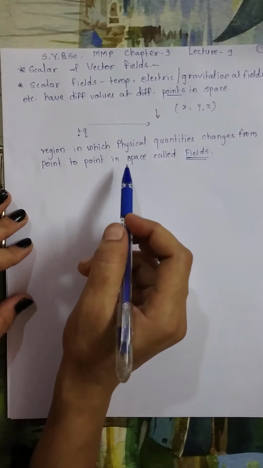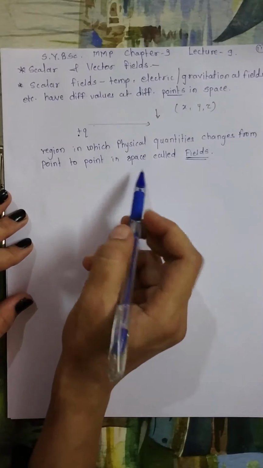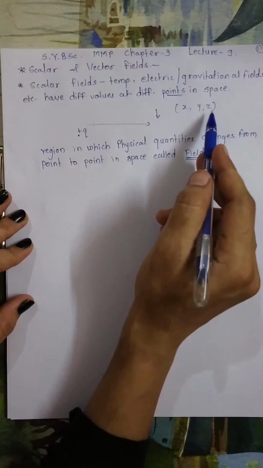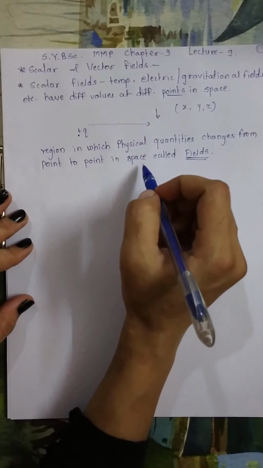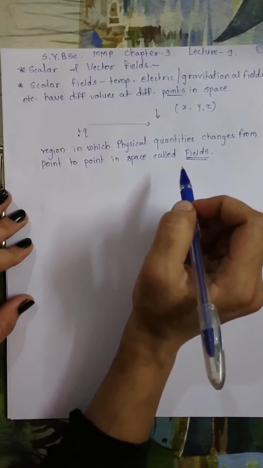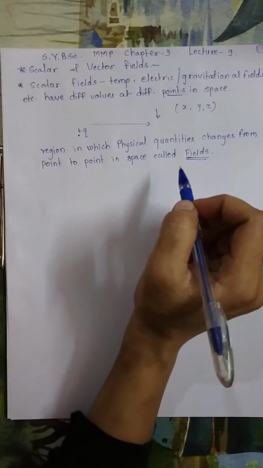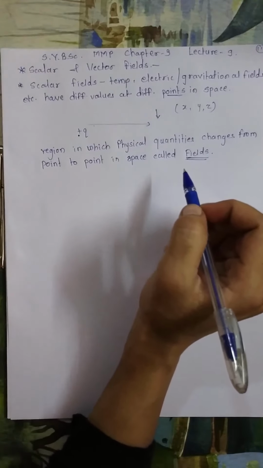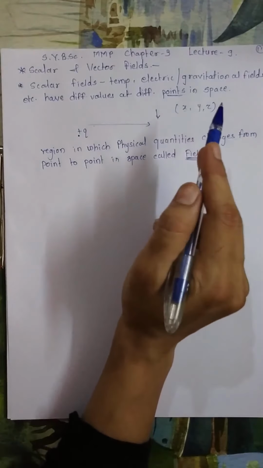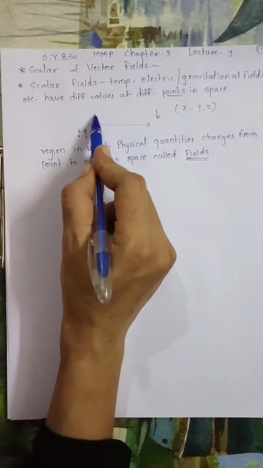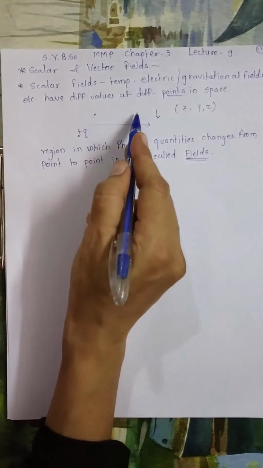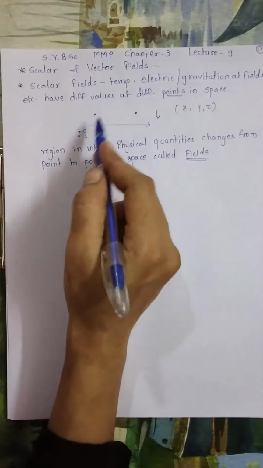Now, if a particular point in a field is defined by the Cartesian coordinates x, y, z with respect to some frame of reference, then the fact that a physical quantity has a particular value at that point means that the physical quantity is a function of the coordinates of that point. Suppose at this point the electric field due to this charge is one value, and at another point it is different.